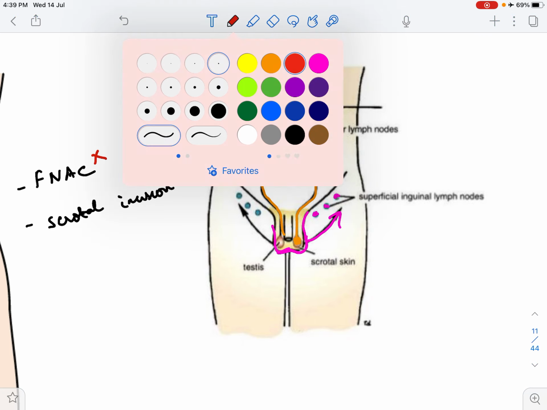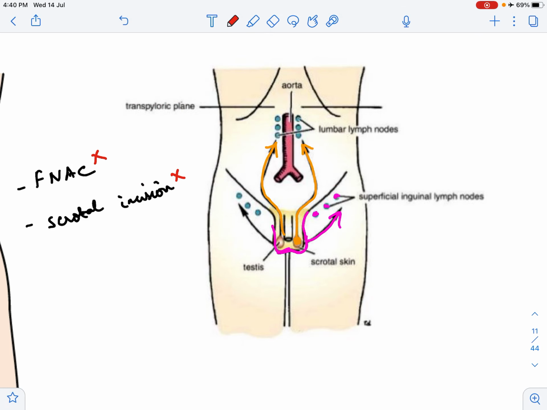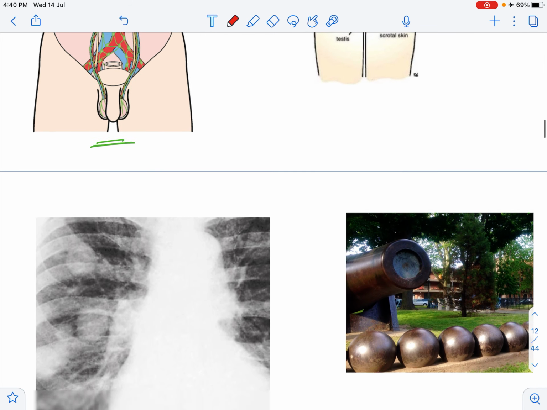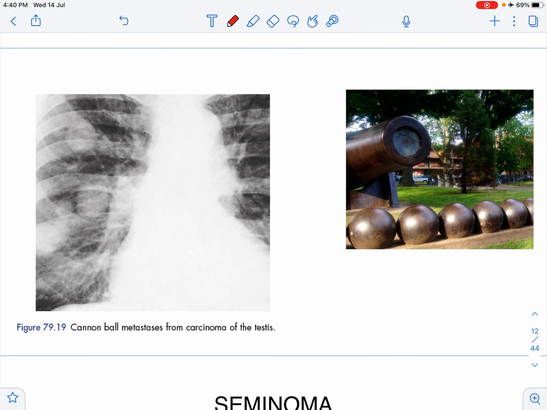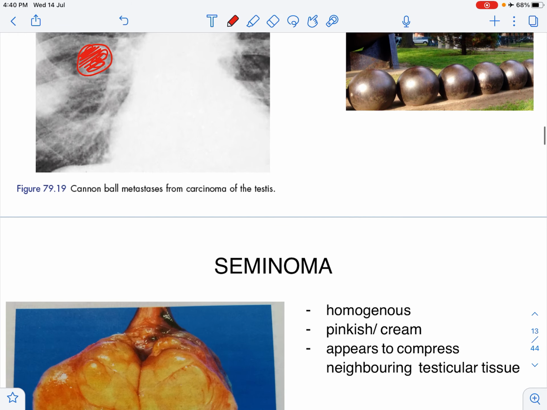Scrotal incision is not done for the same reason, because then there might be some amount of tumor implantation into the scrotal incision, which will then drain into the inguinal lymph nodes. Now, supposing the tumor spreads to the lungs, in the lungs you will get cannonball mets. These are cannonball mets, and just for comparison's sake, I've put a real picture of cannonballs.